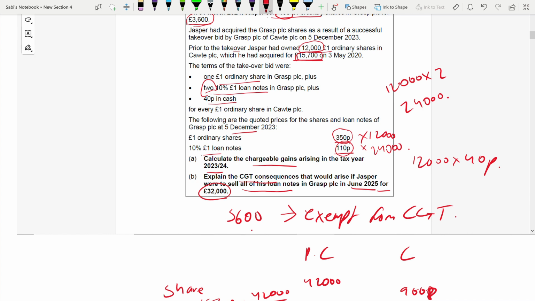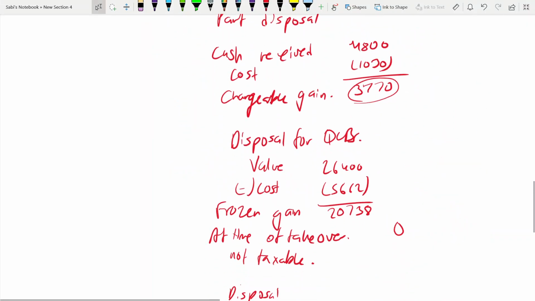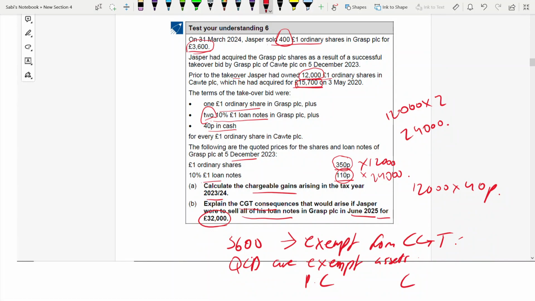Why? Because QCBs are exempt assets. This you should know. But remember, the disposal of the loan note will crystallize the frozen gain. Remember the frozen gain of 2,738? We have calculated here, this becomes chargeable. In the tax year, which tax year? June 25. So it's 25, 26. In this tax year the frozen gain would be chargeable.